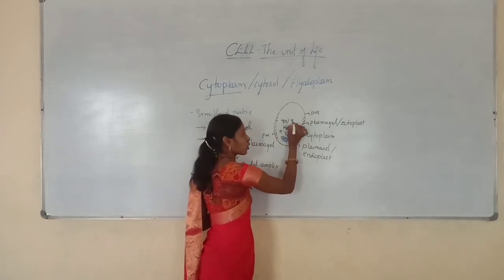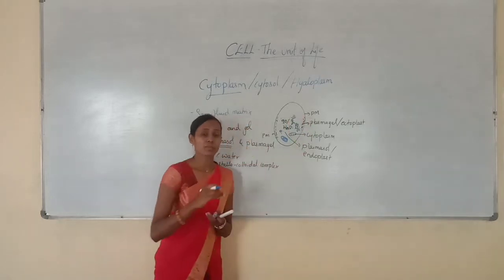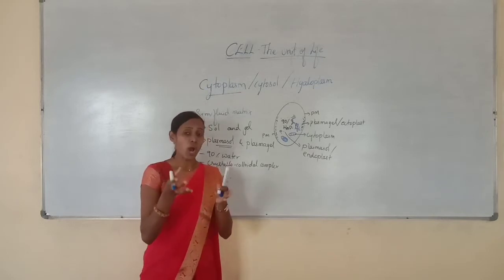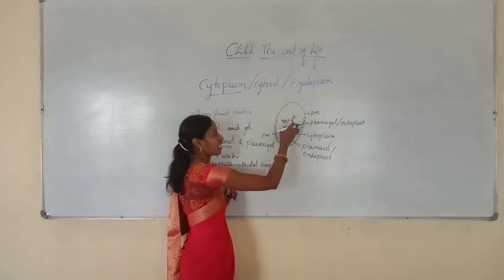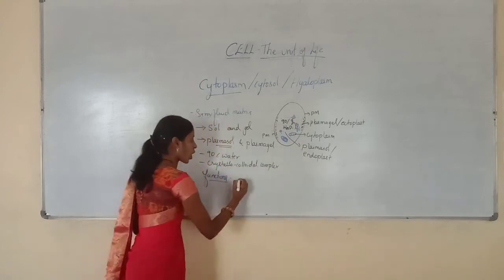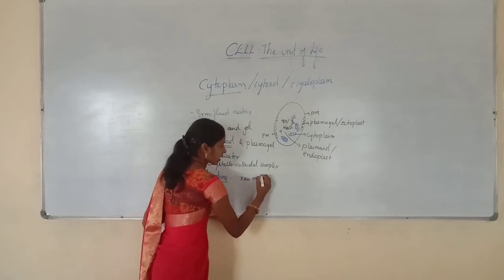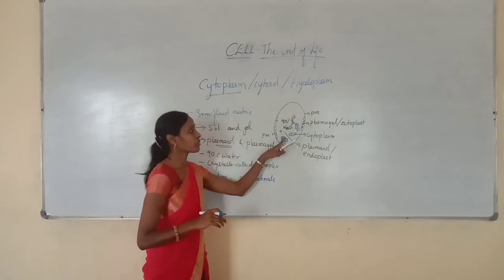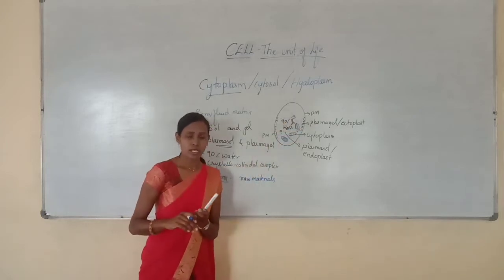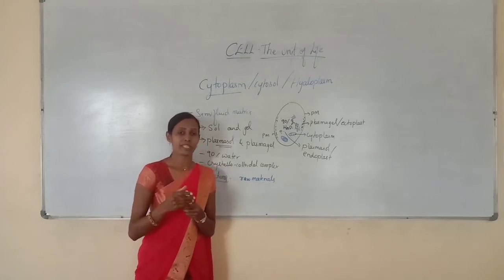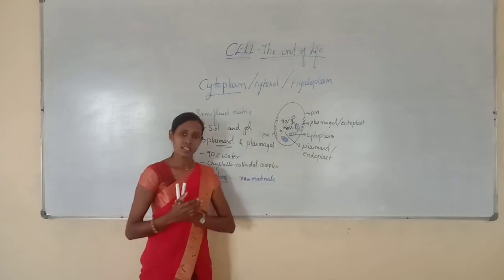Ribosomes are there, endoplasmic reticulum is there, Golgi complex is there. All these membrane-bound cell organelles need certain raw materials, and all those raw materials will be available in this cytoplasm. So cytoplasm consists of raw materials which are required for the functioning of these membrane-bound cell organelles.